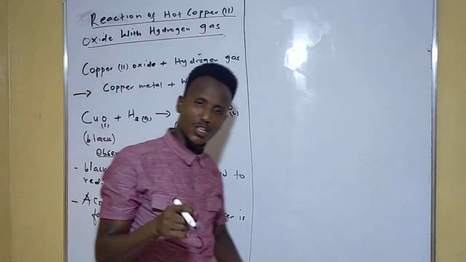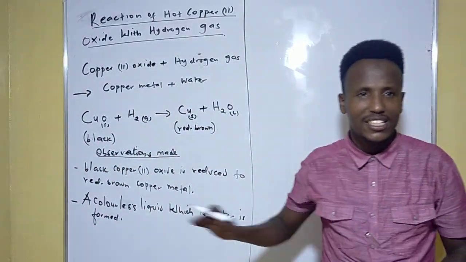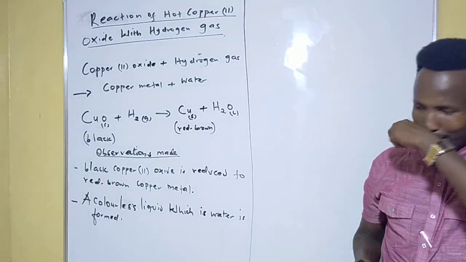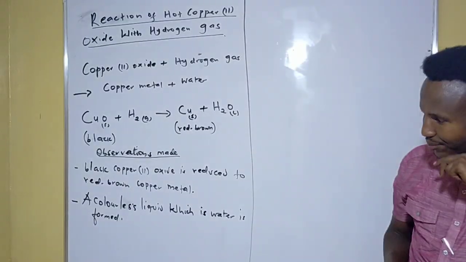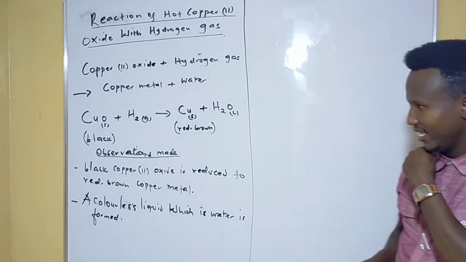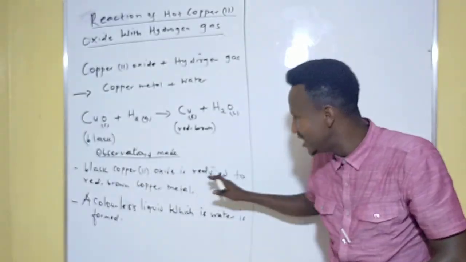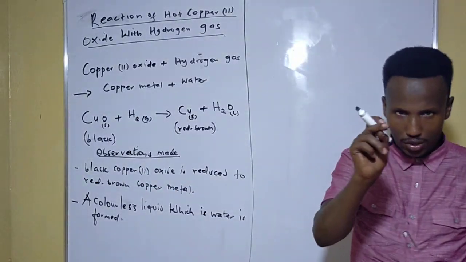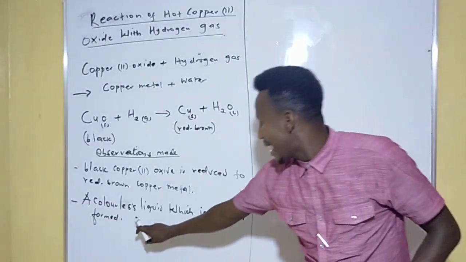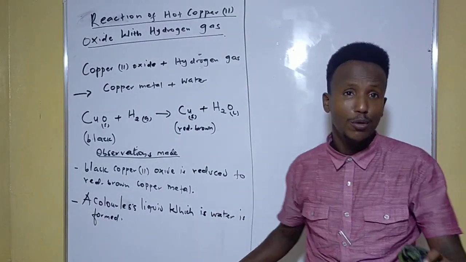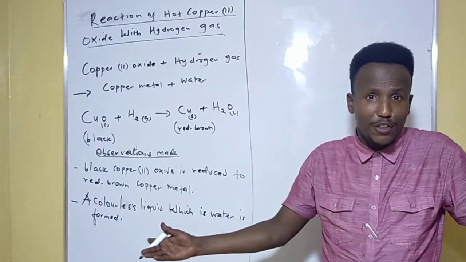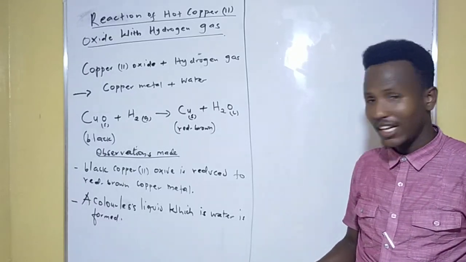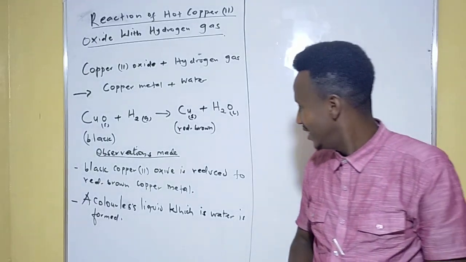A colorless liquid, which is water, is formed. This is another observation. Hope you are digesting this. It's very easy. Black copper 2 oxide is reduced to red brown copper metal, one observation made. A colorless liquid, which is water, is formed, that's another observation.